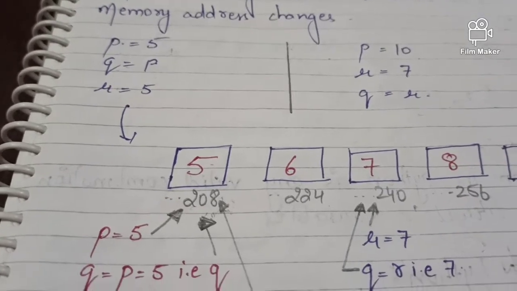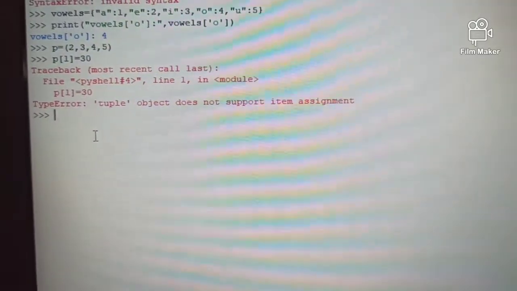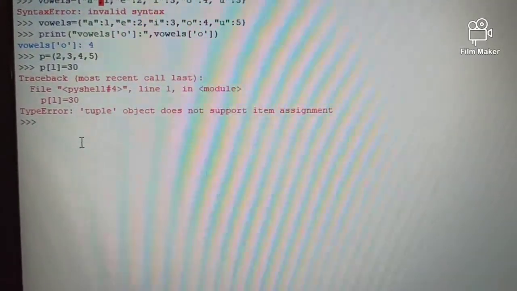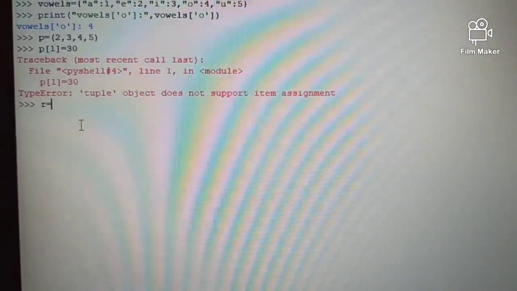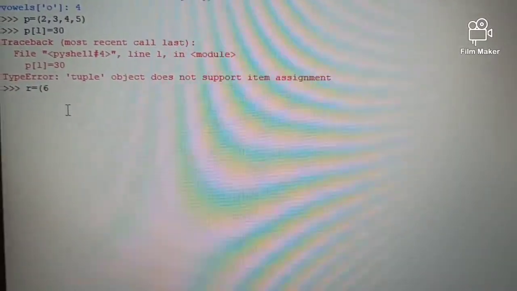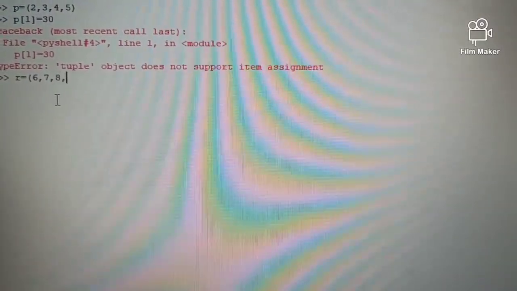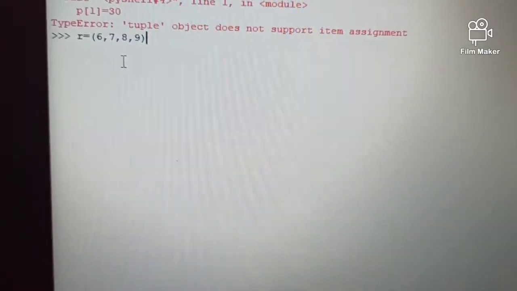So what you need to keep in mind is that in immutable types, whatever the list that you have already created, that cannot be changed. Now I'm showing you practically. Let me create one tuple, let it be r equals, in parentheses I have to give 6, 7, 8, 9. So this tuple I have already created.